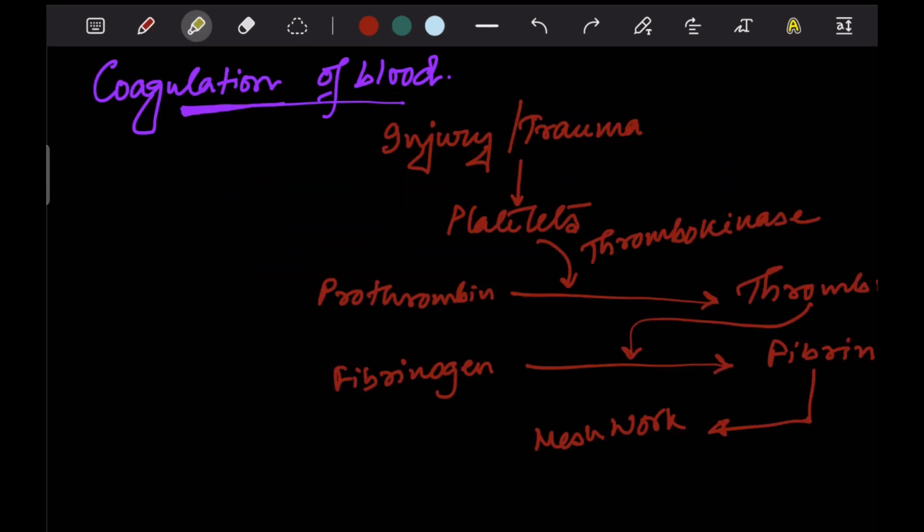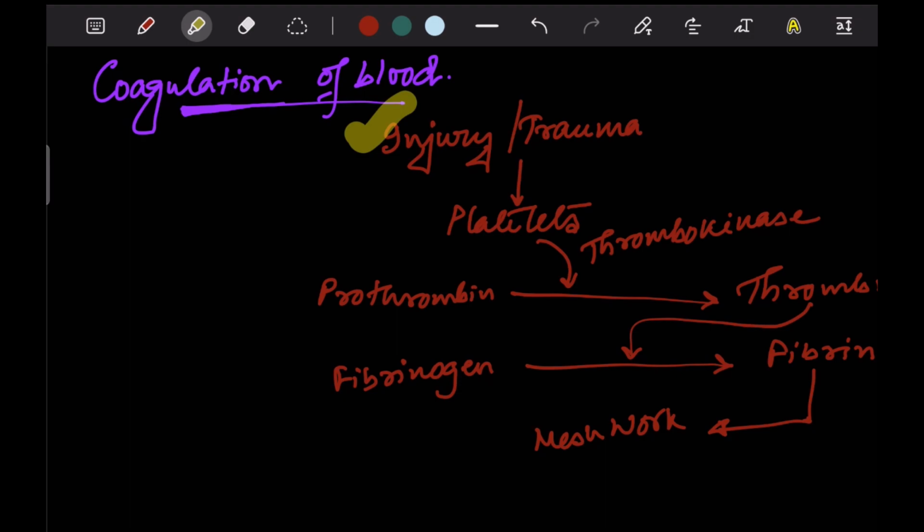With this, we come to the next topic of discussion, that is the coagulation of blood. Now, if there is some kind of injury or trauma, there is a continuous flow of blood out of the body, and this cannot continue for long. For that, there is an inherent mechanism of the body which is stimulated and it stops the blood loss, and that is known as the coagulation of the blood.